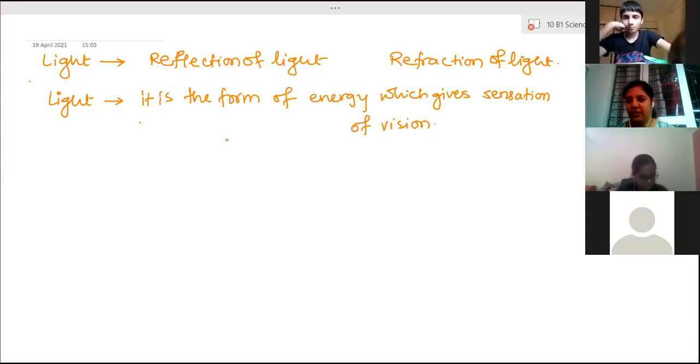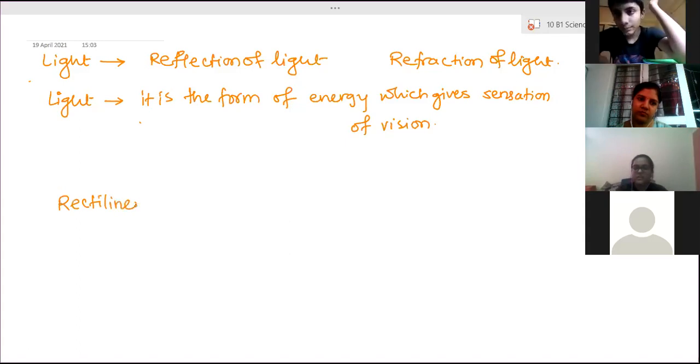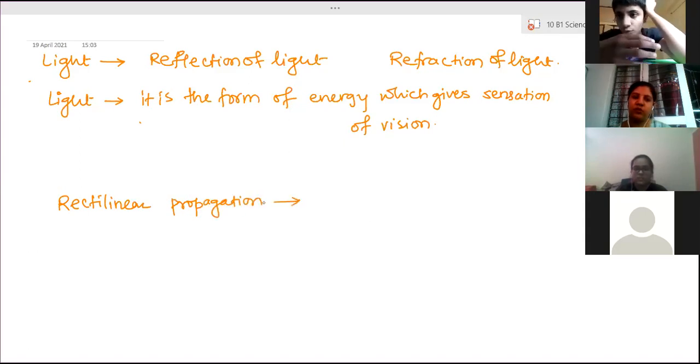One property of light is called rectilinear propagation. So what do you mean by rectilinear propagation? Light travels in a straight line. Ma'am, rectilinear means straight. Propagation means travel. Propagate means to move. Anything can propagate. So here light is propagating.